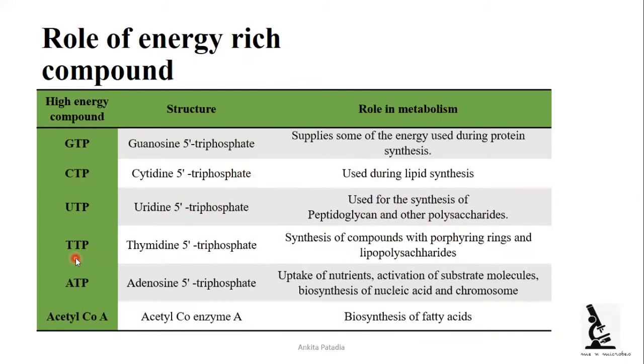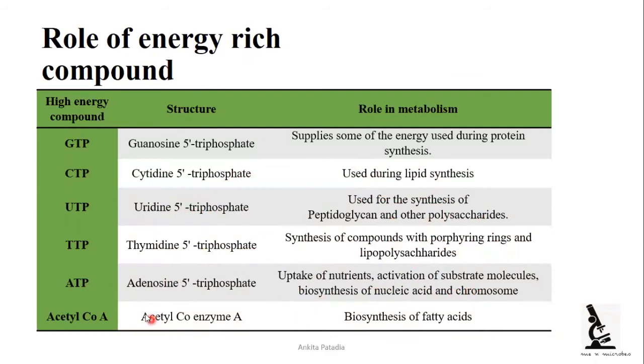Next is TTP, that is thymidine 5 triphosphate, that is used in the synthesis of compounds with porphyrin rings and lipopolysaccharides. And finally ATP, we have seen where the ATP is used. Again adenosine 5 triphosphate is used for uptake of nutrients, activation of substrate molecules and biosynthesis of nucleic acid